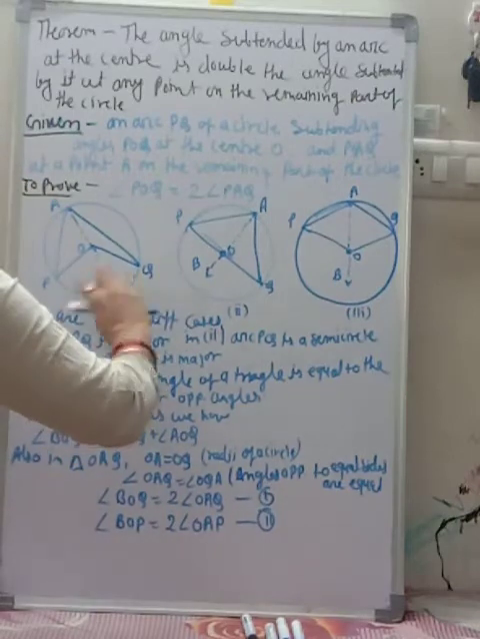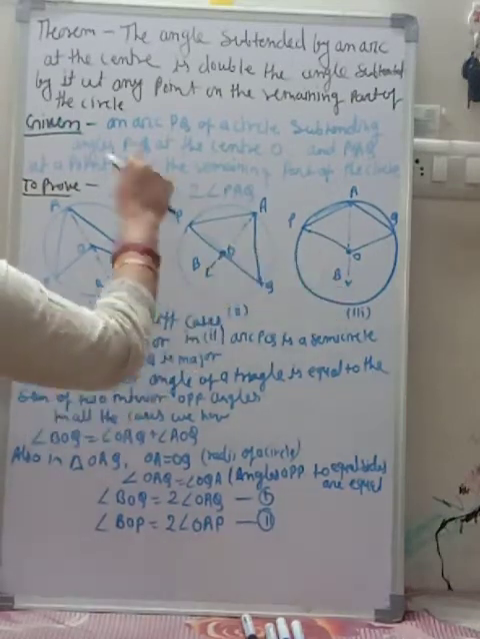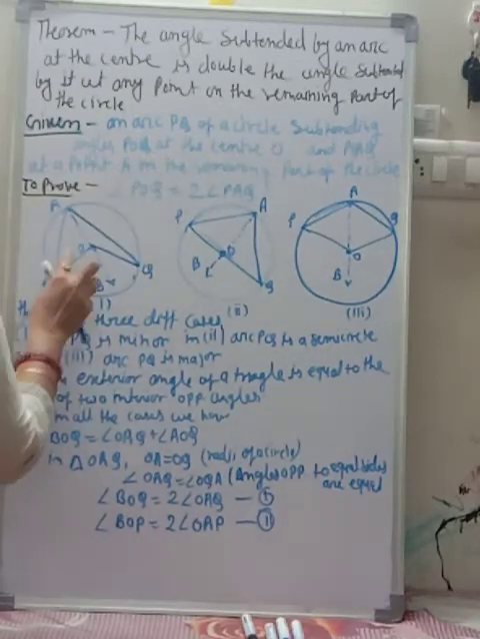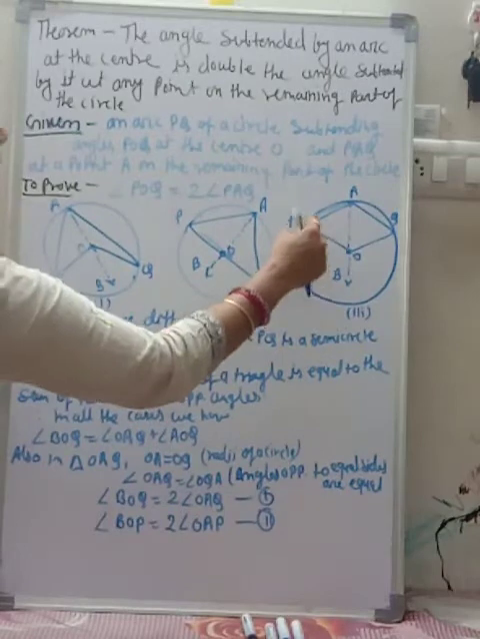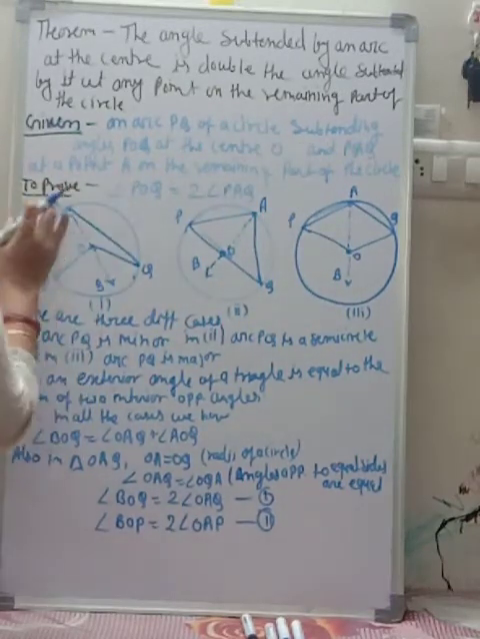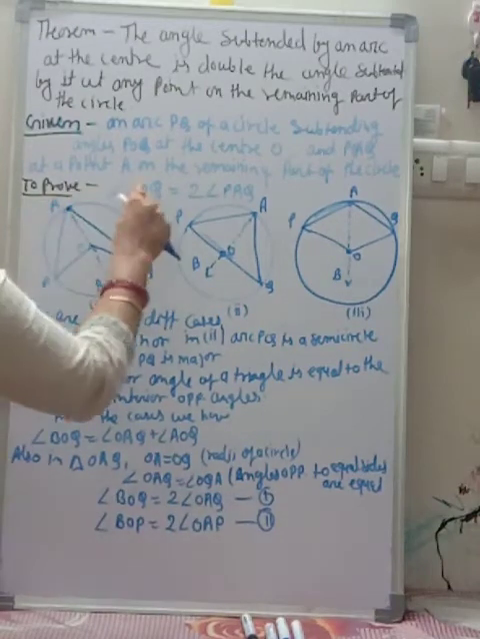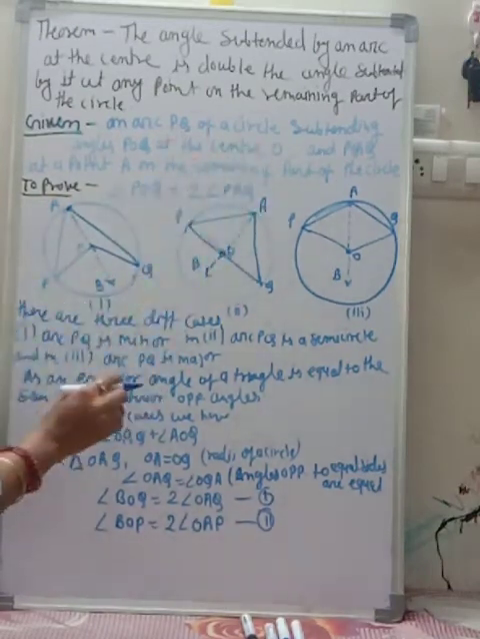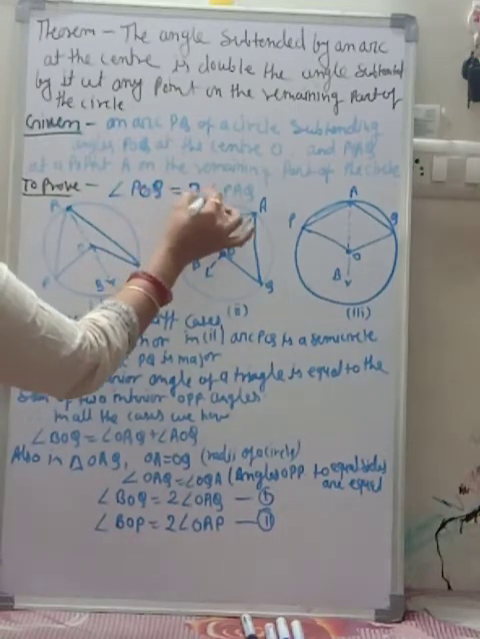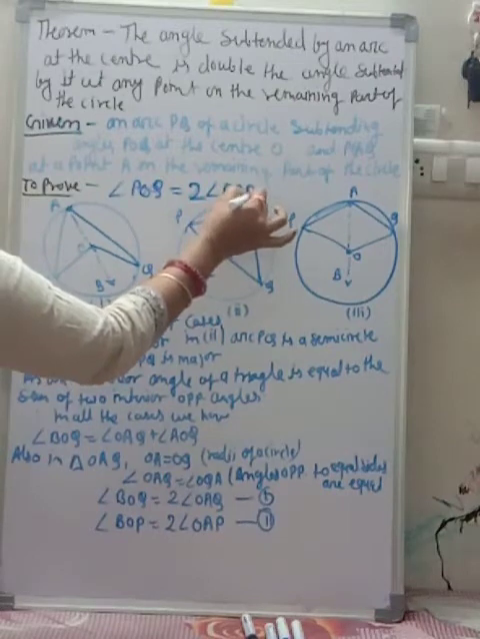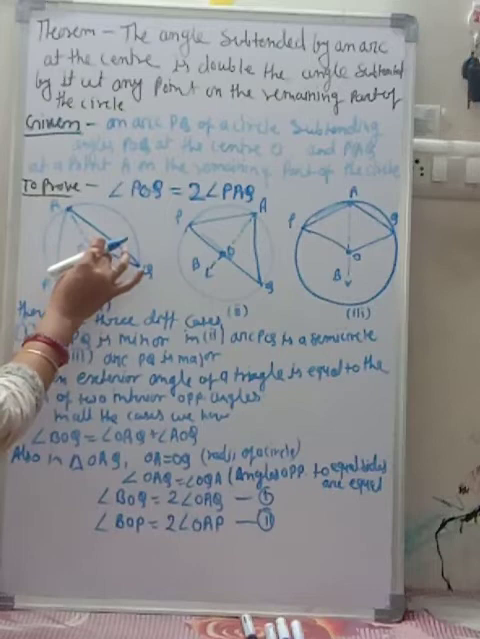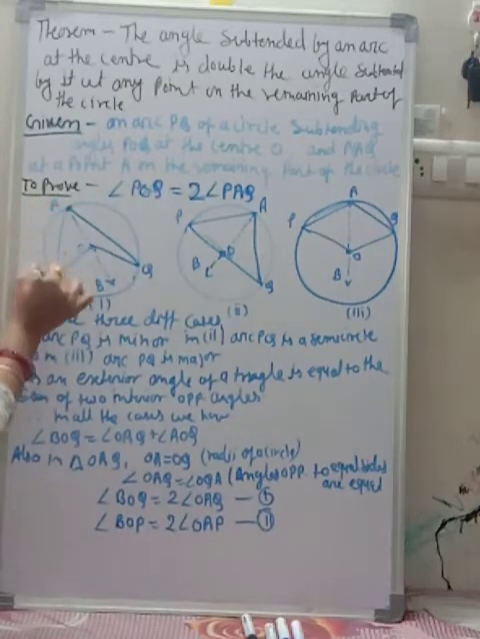In both figures we draw the angles: an arc PQ of a circle subtending angle POQ at the center, and angle PAQ at a point A on the remaining part of the circle. So to prove: angle POQ is equal to twice angle PAQ. The angle POQ is equal to double the angle PAQ.